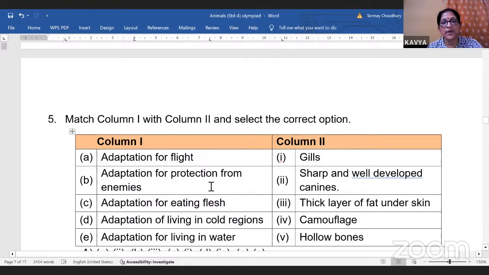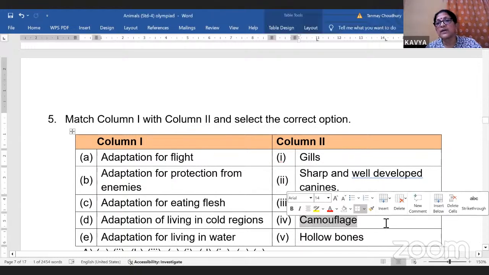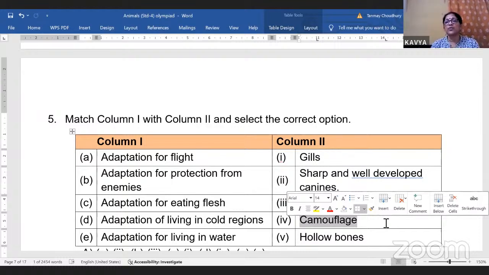Adaptation for protection from enemies. I told you, one of them is camouflage. Now, what is camouflage? Camouflage is just like mimicry. In mimicry, the animals take up the shape or structure of the surroundings where they're staying. In camouflage, they blend with the surroundings. They take up the color. For example, you must have seen the garden lizard or chameleon. Okay, it changes its color. Like girgit. In Hindi, you call it girgit.